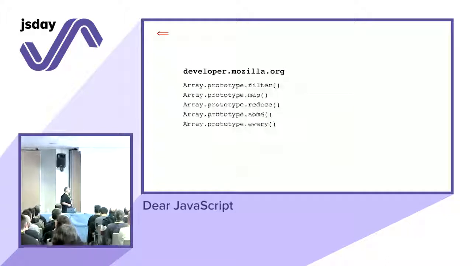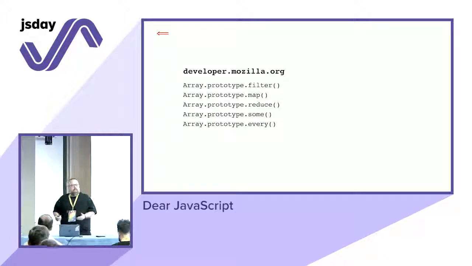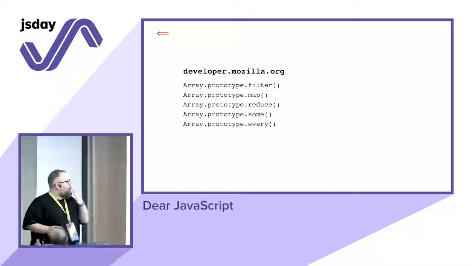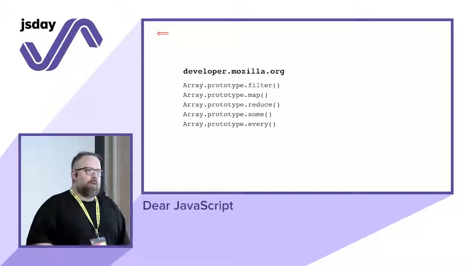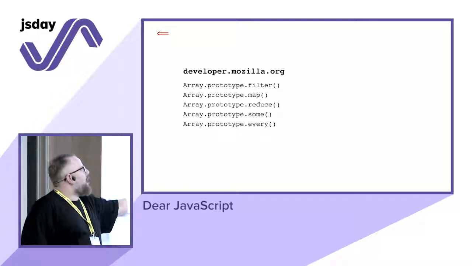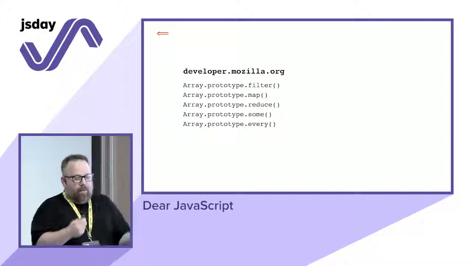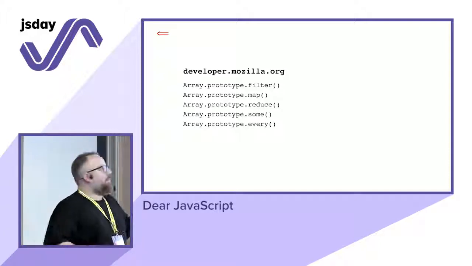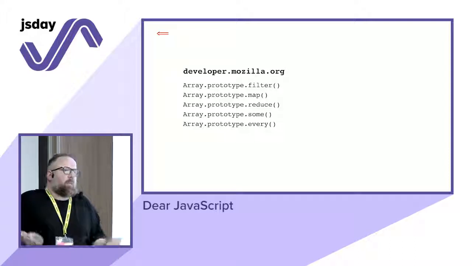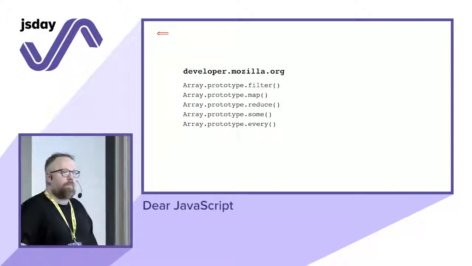So again, there's pretty good documentation on MDN, on developer.mozilla.org. Lots of people are contributing to it, so let's use it. It's also good documentation about how to use the functional approach in JavaScript, like filter, map, reduce, sum, and every. These are things I wasn't used to using, for example, with PHP or other languages, but they are so powerful. The code is already written for you.